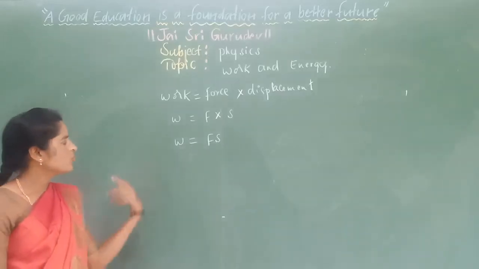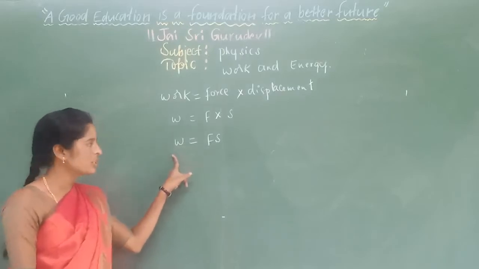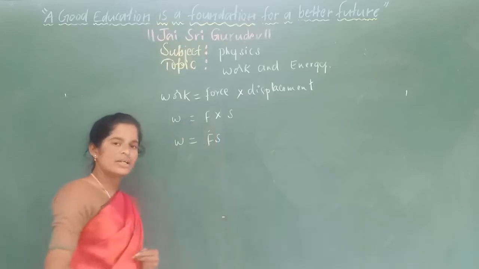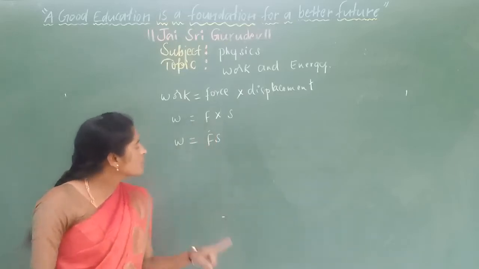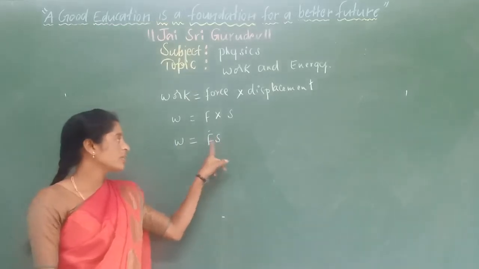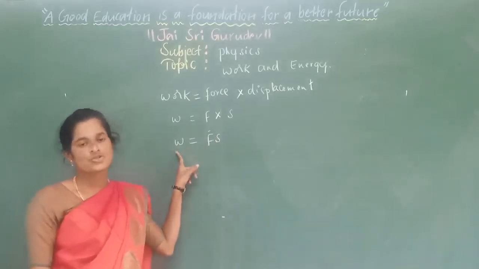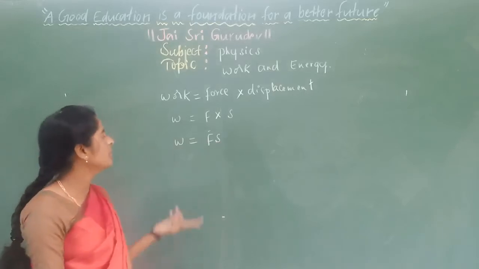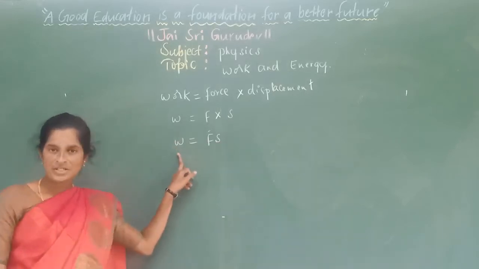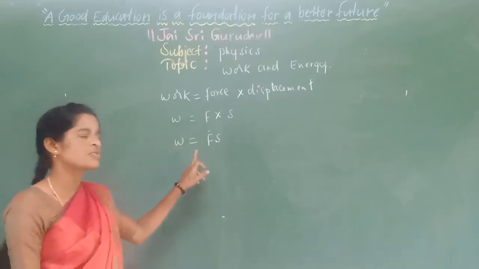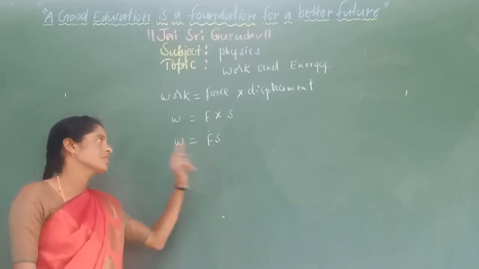Next, in what conditions is the work going to be zero? It's very important. If you are applying a force on any object, whatever the force you apply, if it is able to displace the object, then only can we say that work is done by the body. Otherwise, work is not done by the body. In that situation, we need to consider work to be equal to zero. This is very important. You need to concentrate here.